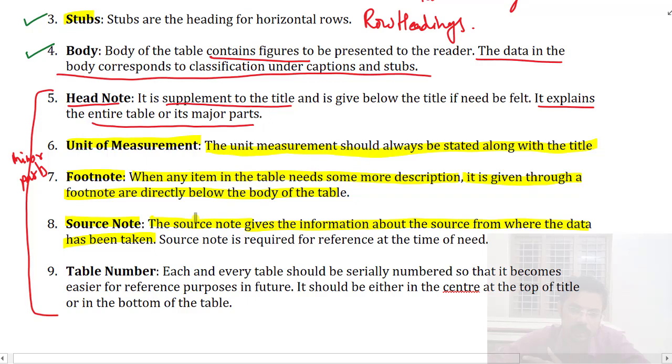Whichever place you are taking the data and doing your research, you need to provide the source note for further reference. In case there is some error in the data, the source can be referred to correct the values. Okay.